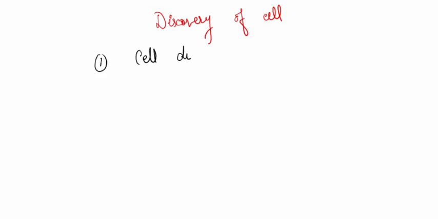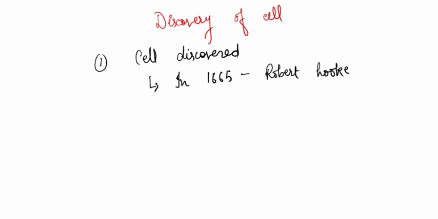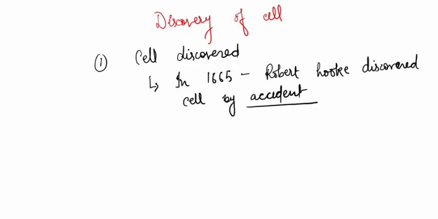So basically the cell was discovered by Robert Hooke in 1665. He was a scientist. He was basically working on a microscope to visualize smaller things. That microscope usually contained a magnifying glass, a simple magnifying glass like microscope. So he accidentally discovered dead cells.